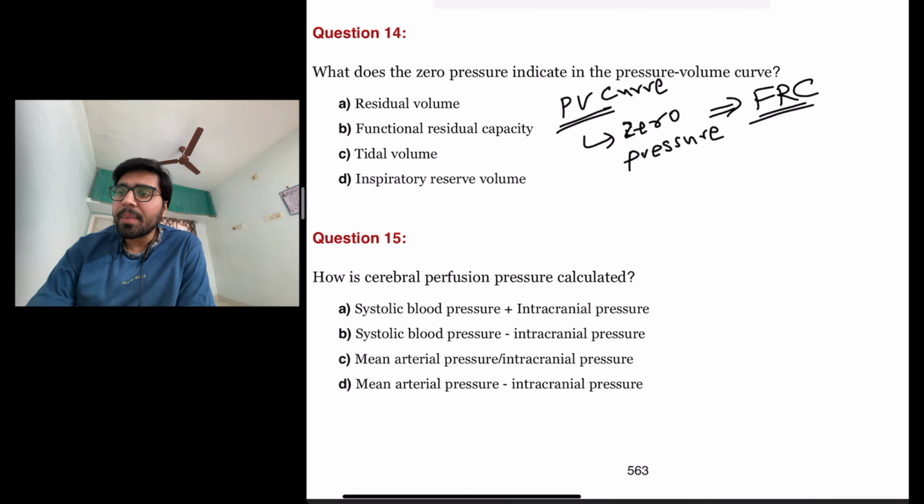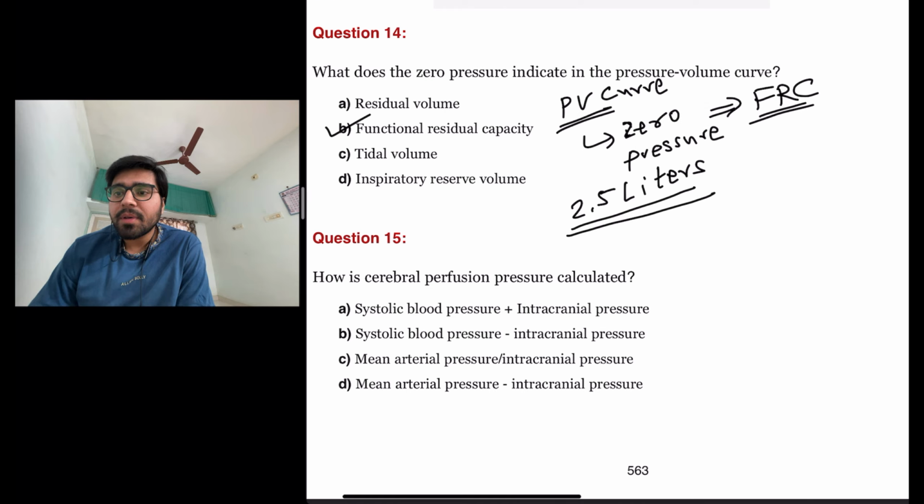Functional residual capacity is the volume of lungs that remains after normal expiration and that will be 2.5 liter. So normal value of functional residual capacity is 2.5 liters. So the answer here is B, functional residual capacity.